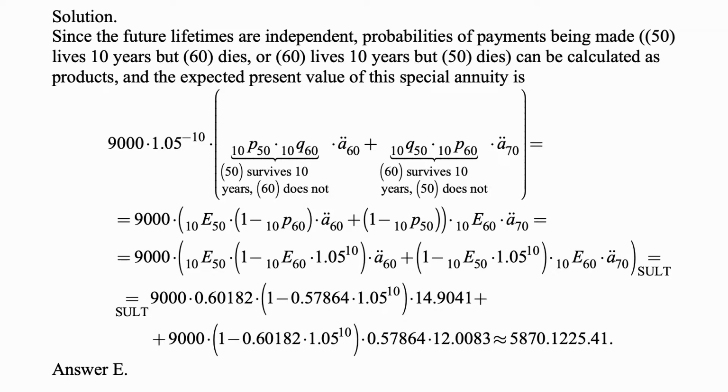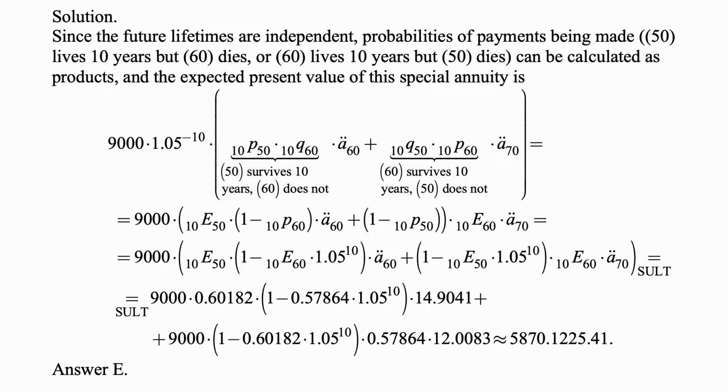Since the future lifetimes are independent, the probabilities of payments being made, 50 lives 10 years but 60 dies, or 60 lives 10 years but 50 dies, that's when the payments happen, can be calculated as products, because the lives are independent.